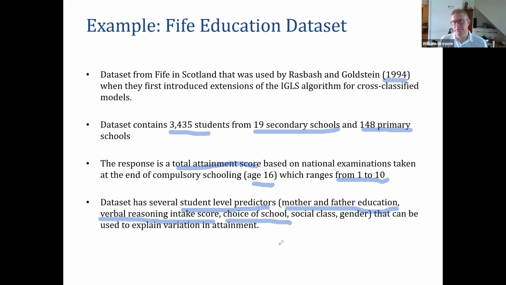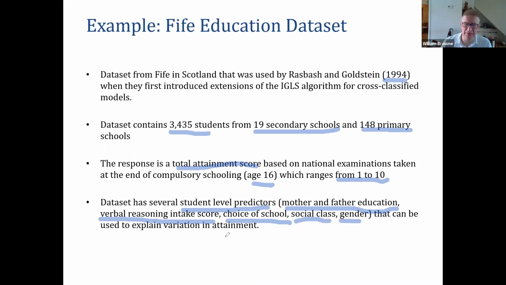At the time, in Scotland, you were allowed to fill in a form which said which secondary school you'd want to go to. And then depending on spaces, you'd be allocated to a secondary. So this choice of school would be 1 if you got your first choice, 2, etc. We have some measure of social class, and we have the gender of the child.